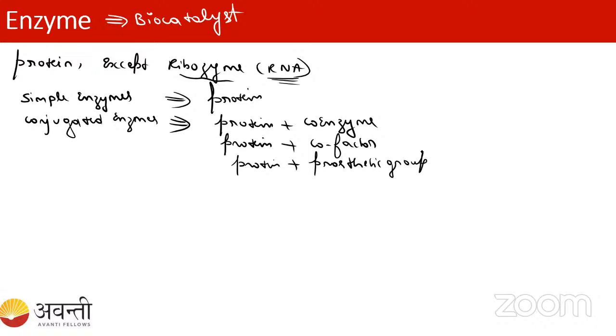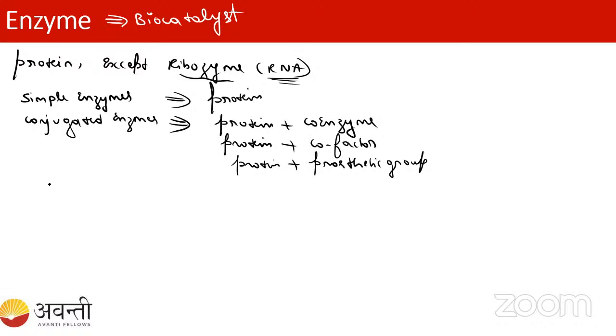Prosthetic group. For example, if you take the protein, the protein is you, and the coenzyme is your best friend, sitting beside you. If your best friend is not there, you are not going to work. Not exactly like that, I am just giving an example. It is more than a close friend. So this protein without this coenzyme is not at all going to work. That is in the conjugated enzymes. So you can take coenzyme, cofactor, and prosthetic group.